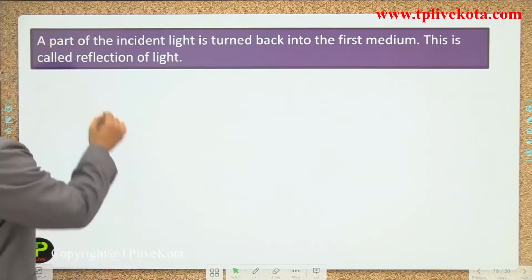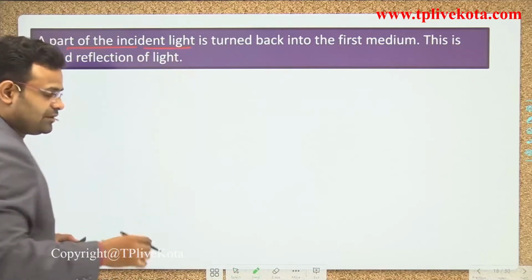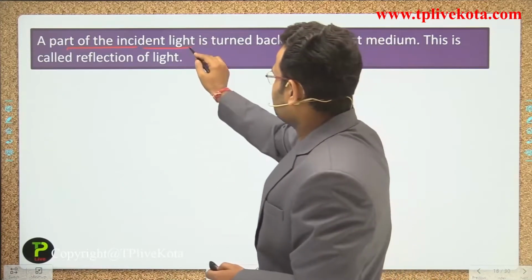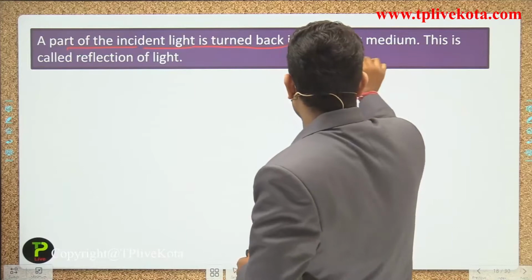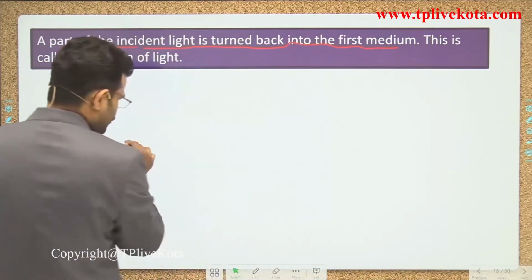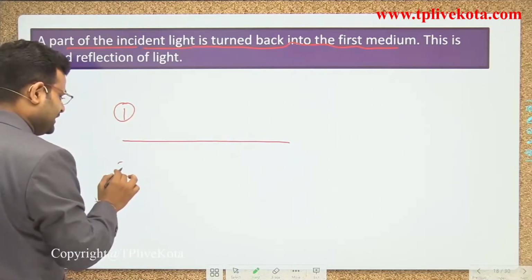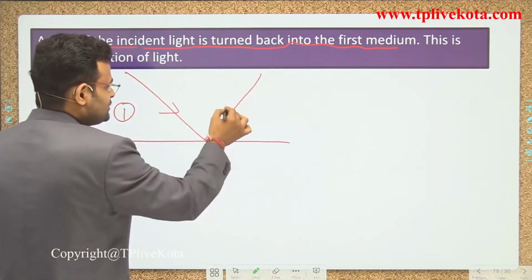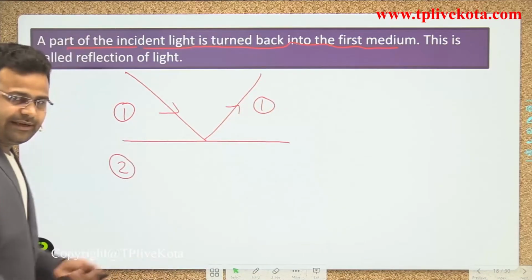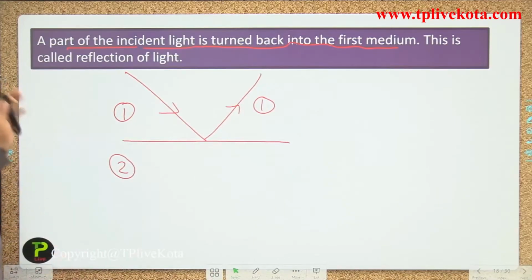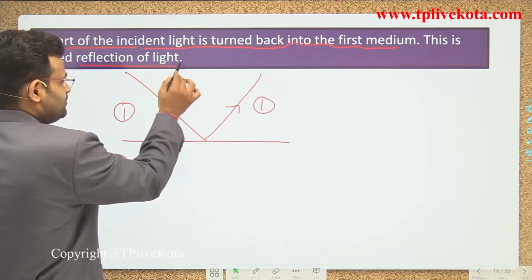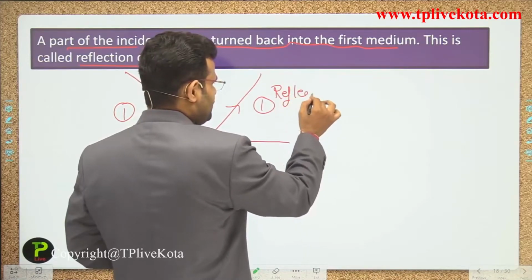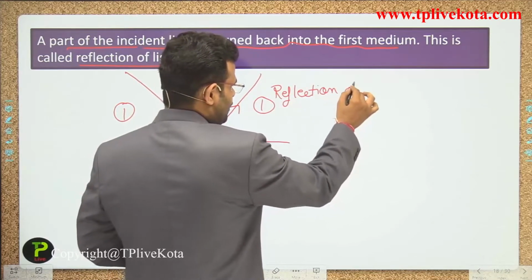What happens whenever light is incident? A part of the light is turned back into the first medium. In the previous diagram we know which is the first medium and which is the second medium. If light is coming from that direction and returns back into the same medium, the first medium, that is called the reflection of light.